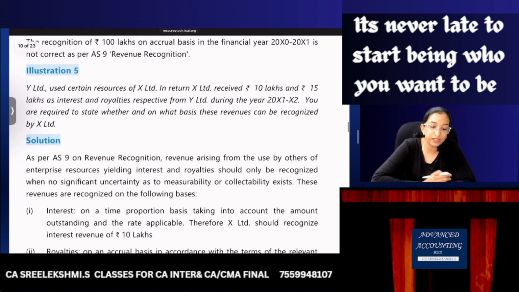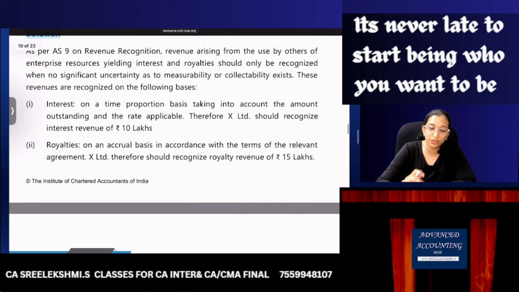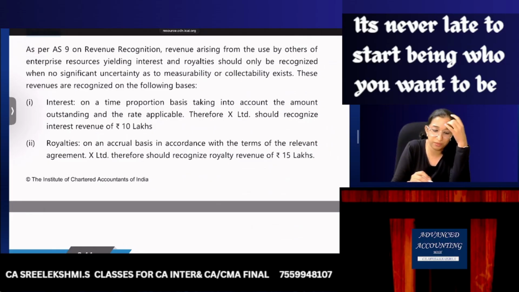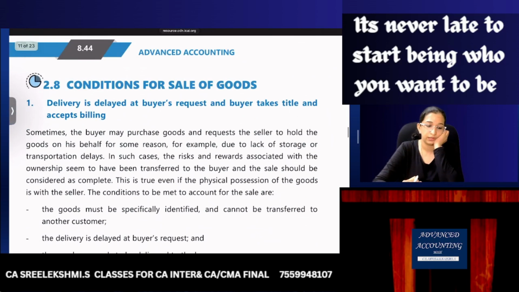Now, Y Limited used certain resources of X Limited and X Limited received 10 lakhs and 15 lakhs as interest and royalty. You are required to state on what basis this revenue will be recognized. Come on, what an easy question. I'm sure you are not going to get a question like this. Interest is recognized on time proportion basis and royalty will be recognized as and when it is due, on accrual basis. So interest on time proportion basis, 10 lakhs. Royalty on accrual basis. Okay.